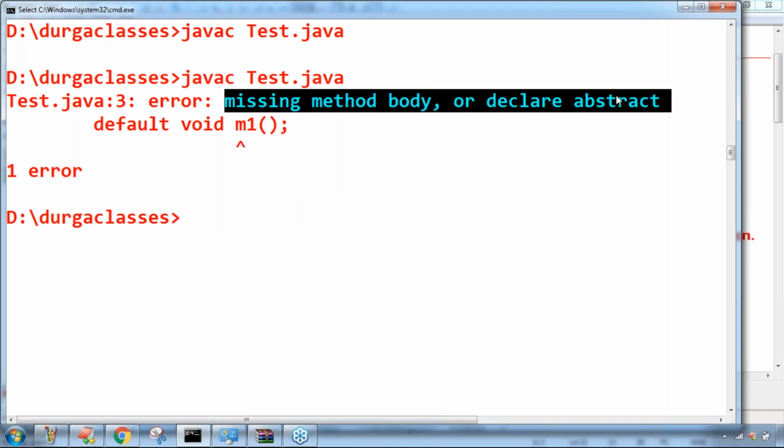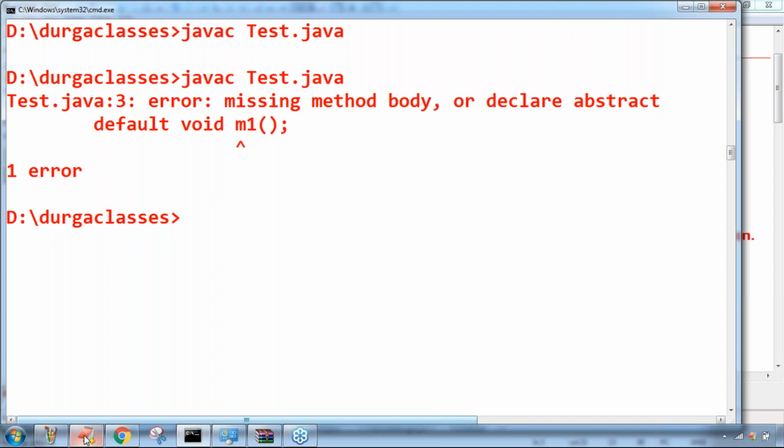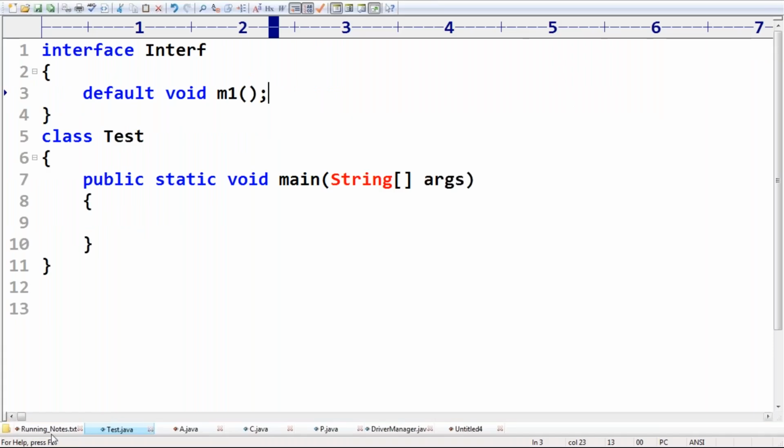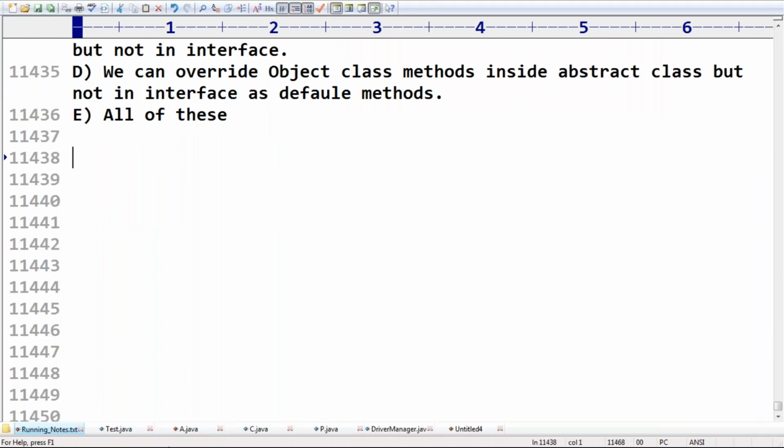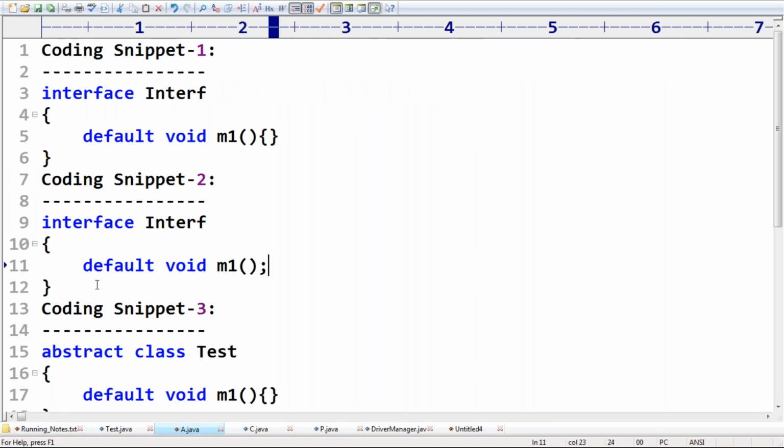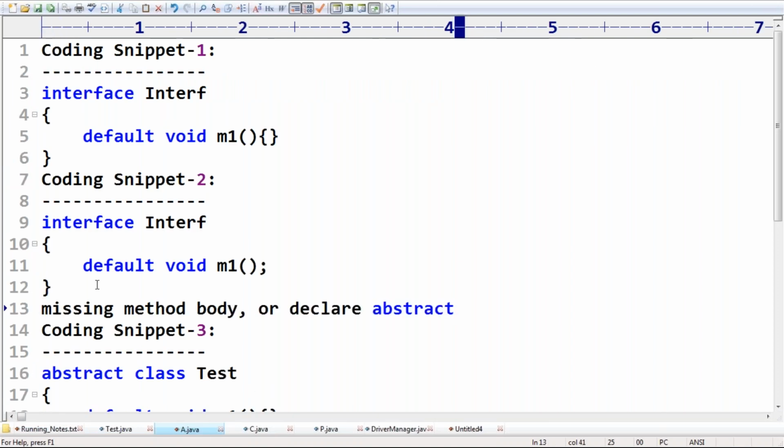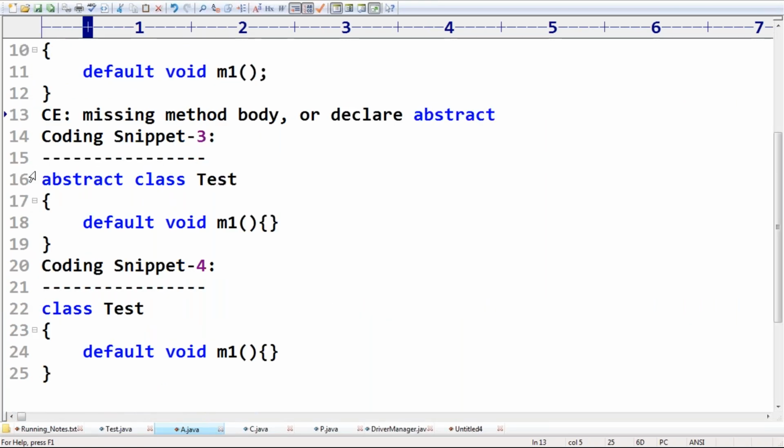This is the error we get in the second case.